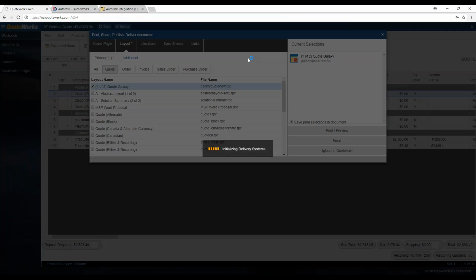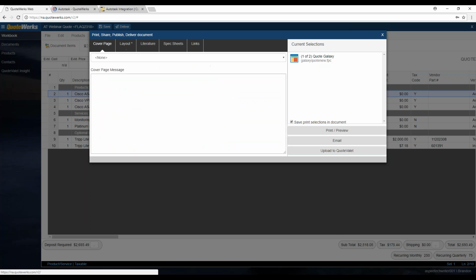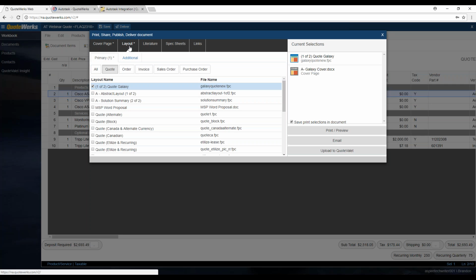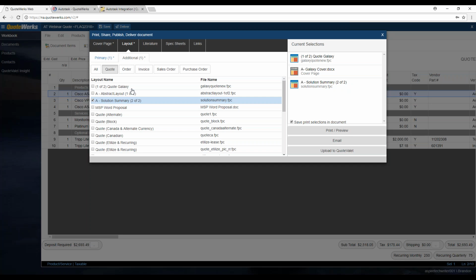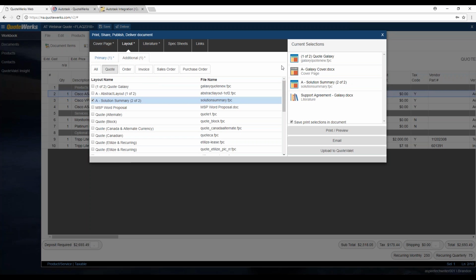So everything so far should look pretty familiar, at least as far as the workflow goes, to what you're doing in QuoteWerks Desktop currently. And the deliver window has gotten a little bit of a makeover as well, so it's going to be a little different, but it's going to follow that same kind of workflow where you select your cover page if you have one. So we'll choose our cover page. If you have your layout already pre-selected, it'll be set for you. If you want to include, like in our case, a solution summary, we can add that. And then any of your literature documentation, you can include that as well. Any spec sheets or anything from the links tab, that'll be available as well.